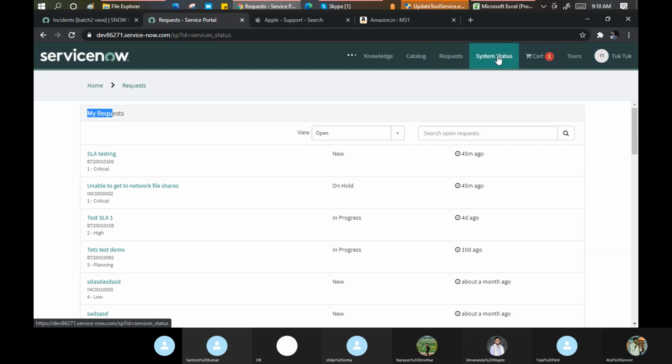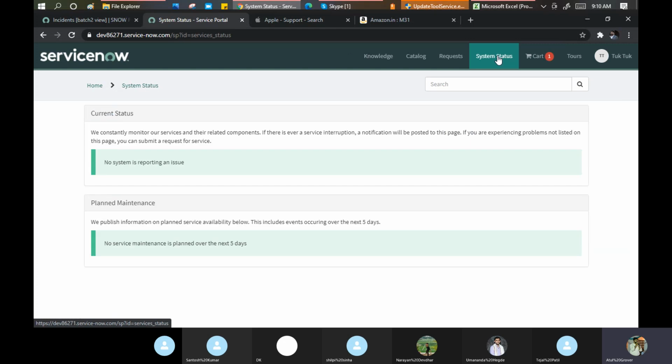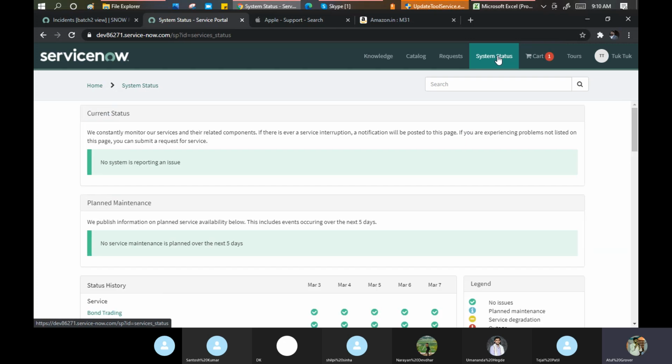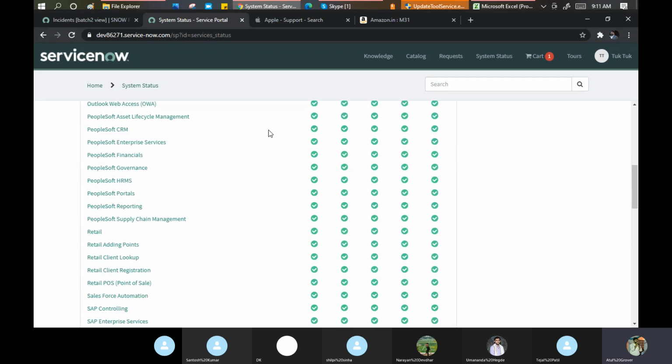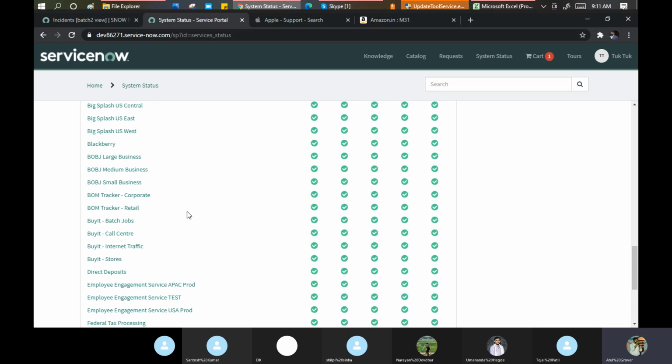But if you're an end user, logging into Domino's or some other website, will you be able to see their status, how their system is working? How much bandwidth they are consuming? Which server they are running? Which data center they are running? No, because I log in as an end user. I'm able to see this because I log in as the admin. Otherwise, this will be completely hidden. See, a lot of things they are giving to us.